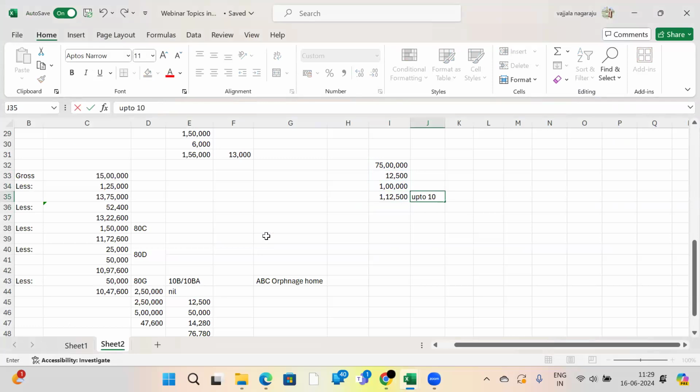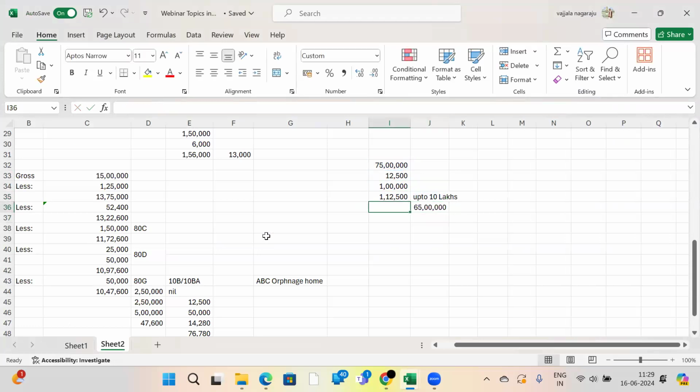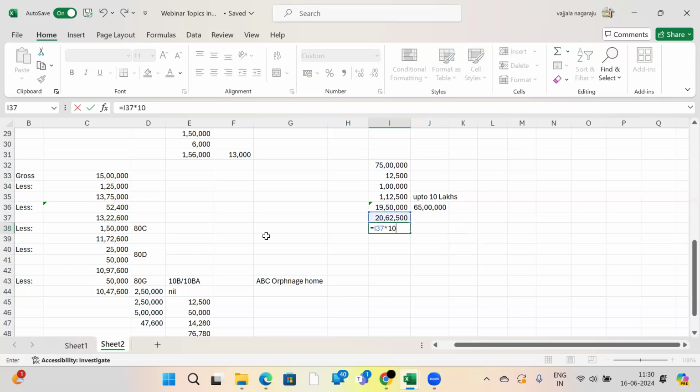And in this 75 lakhs, what is the salary more than 10 lakhs? 65 lakhs. On this 65 lakhs, 30% straight away. What is his total tax liability? 20 lakhs 62,500. On this amount, we should pay surcharge of 10%. That means 2 lakhs 6,250.